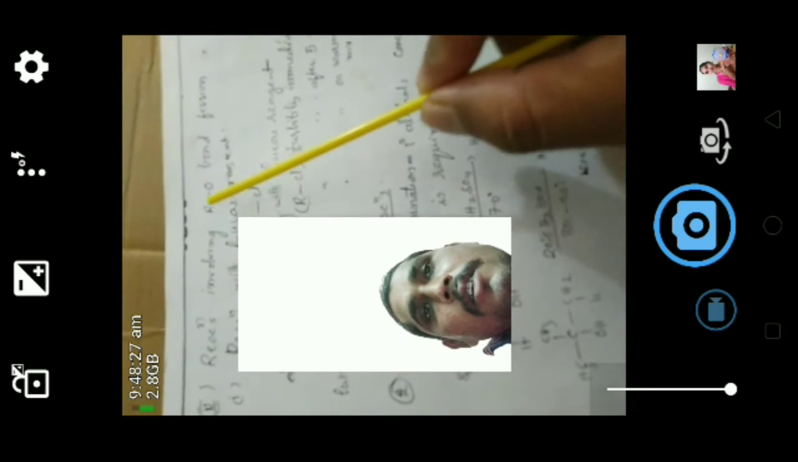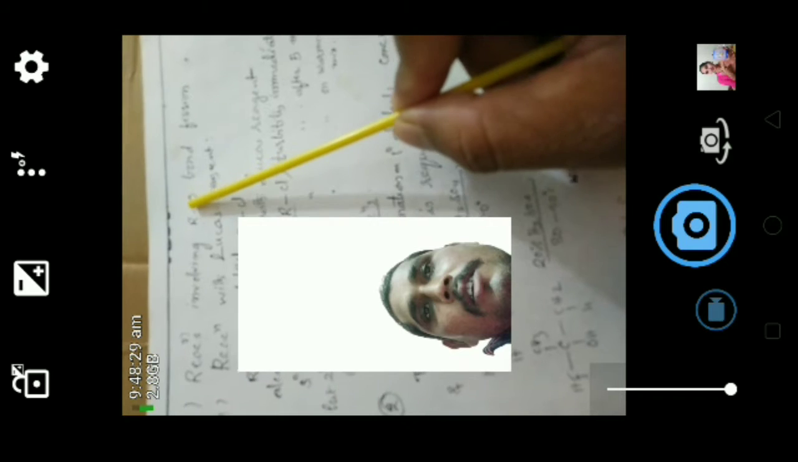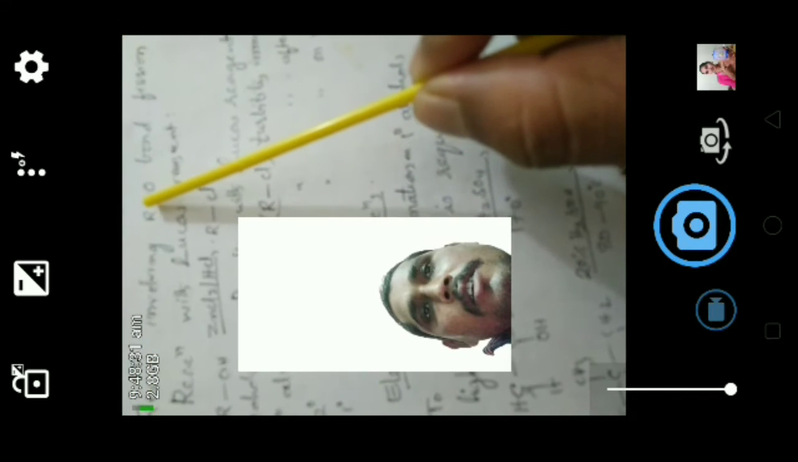I will discuss the reactions involving RO bond fission. Here the bond dissociation is taking place at this position, the RO bond. In the earlier reactions, the bond dissociation was taking place at the OH bond. Now, the reactions involving RO bond fission.